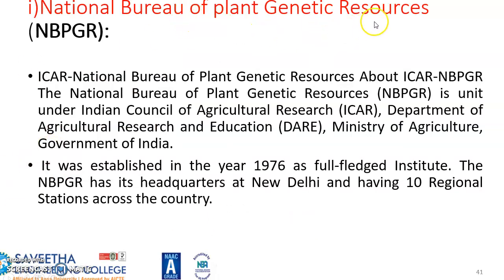The National Bureau of Plant Genetic Resources is a unit under the Indian Council of Agricultural Research, Department of Agricultural Research and Education, Ministry of Agriculture, Government of India, which was established in 1976 as a full-fledged institute. It has headquarters in New Delhi and 10 regional stations across the country.